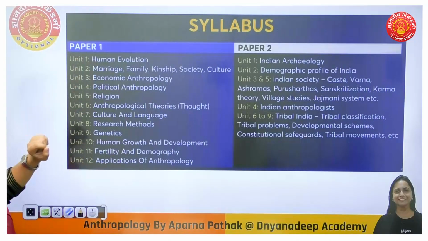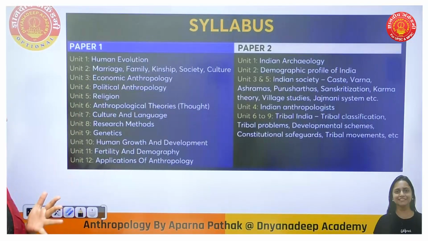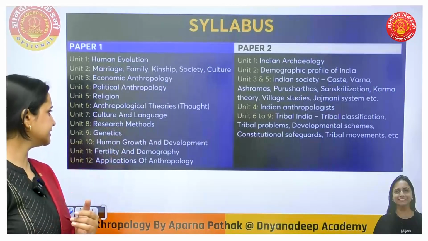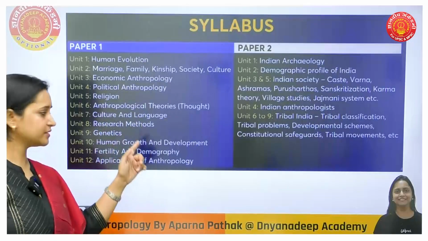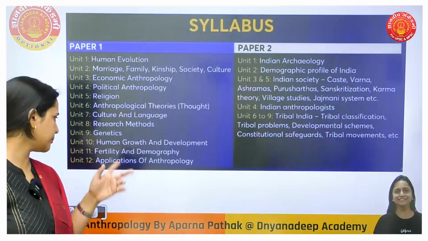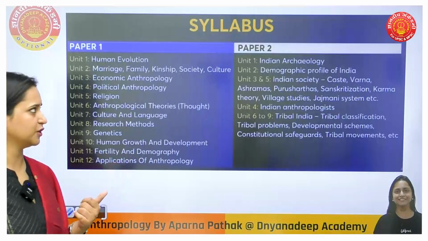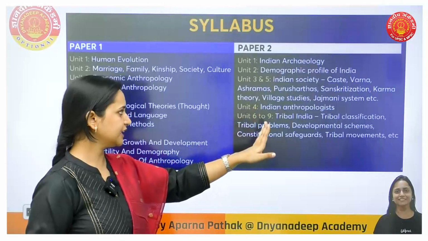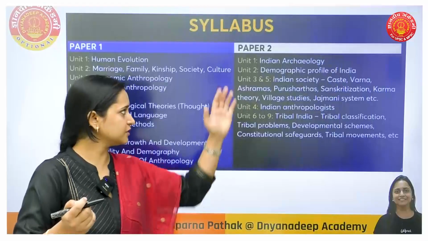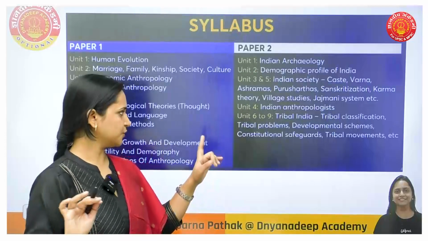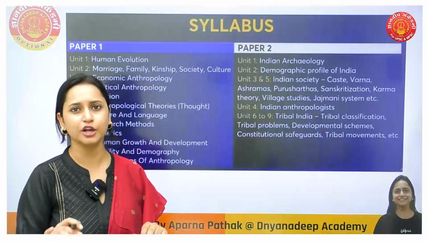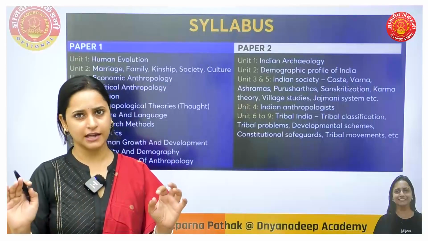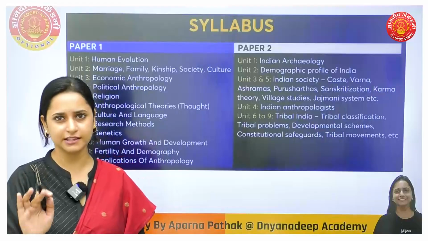Unit 1, we saw human evolution, marriage, family, kinship, society, culture, economic anthropology, political anthropology, religion, anthropological theories, culture and language, research methods, genetics, human growth and development, fertility and demography, and applied anthropology.